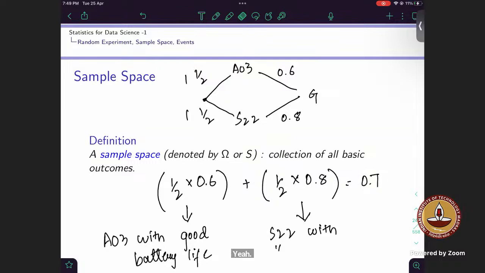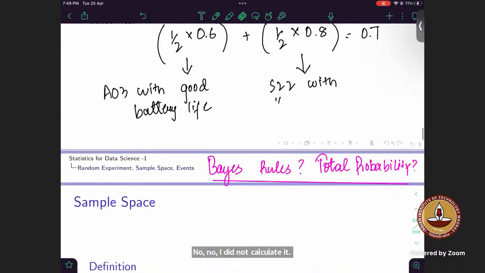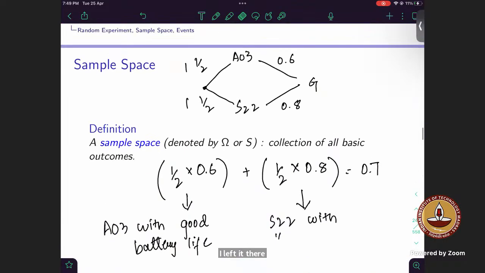Sir, last time you calculated 0.65. What was that? No, I did not calculate it. I left it there only. I didn't calculate. Where did I calculate this? No, I didn't calculate. Okay, you told an approximate value.